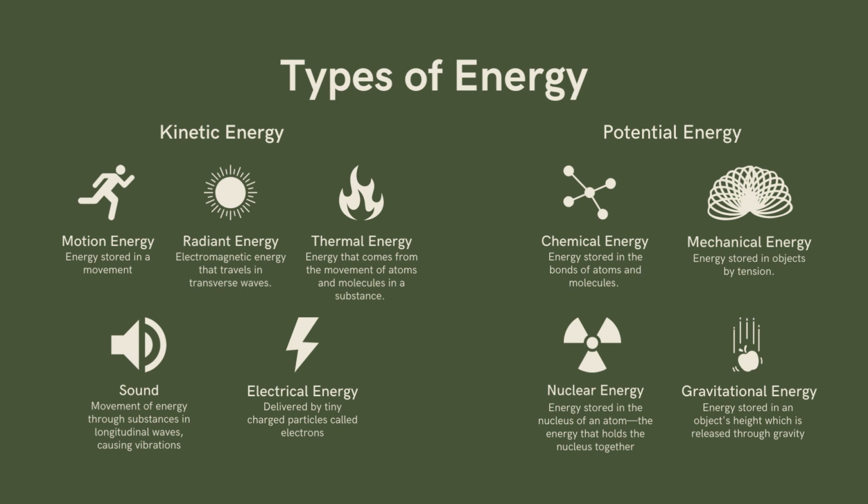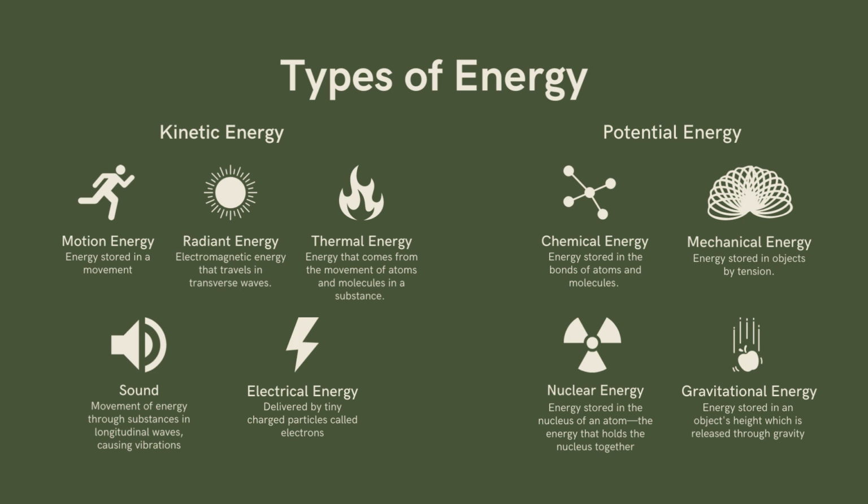When a car is moving from one point to another, when a child is running, when a planet is orbiting around a star, these example objects exhibit motion energy, for they are moving and they are changing their positions. So motion energy is a type of kinetic energy.